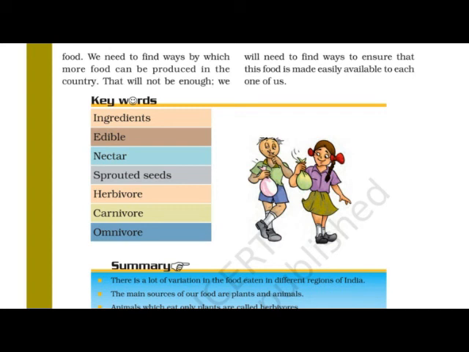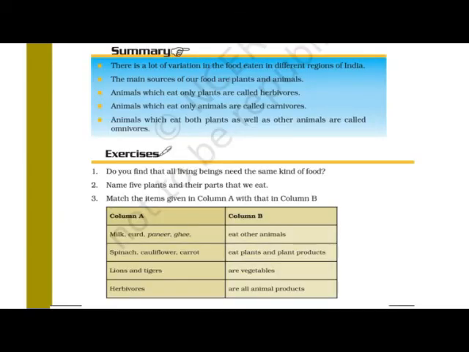Okay. Here we have completed the lesson. In this lesson, we have learnt many points, such as classification of animals based on the food that they eat, such as herbivorous, carnivorous and omnivorous.